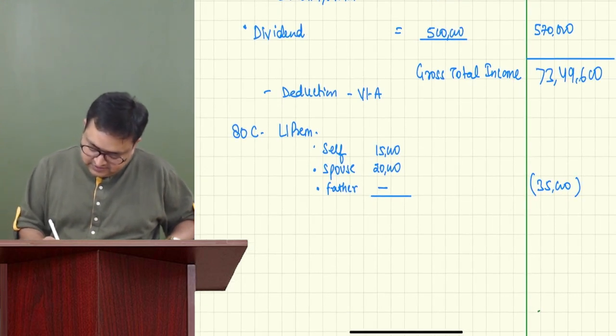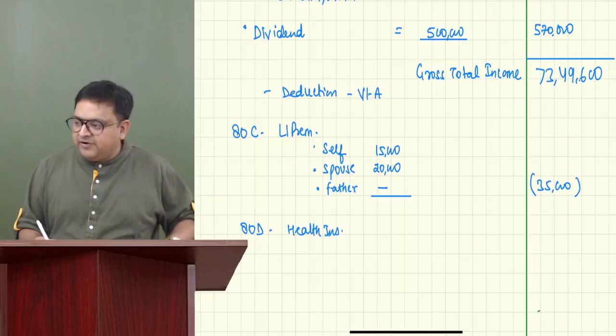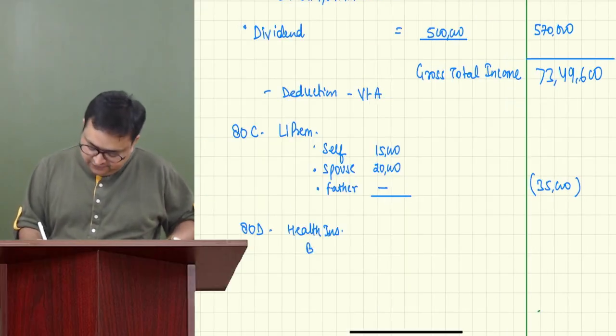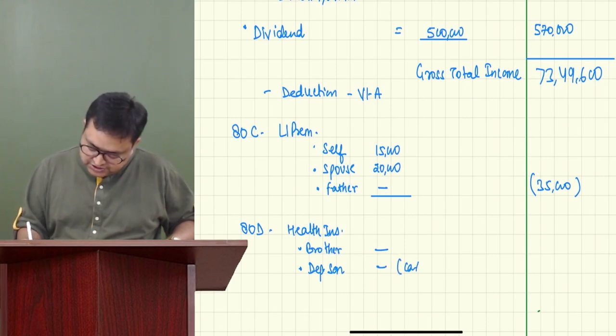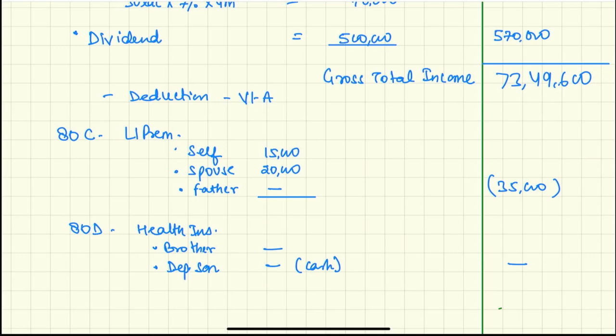We'll get this. 80D, health insurance. We'll show it to them. That's why we are not giving. For brother, not allowed. For dependent son, could be allowed, but it is paid in cash. Therefore, not allowed. Everybody is okay?